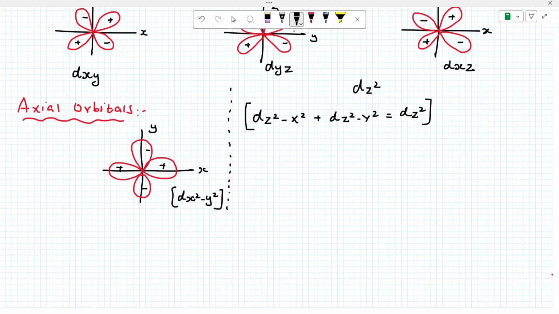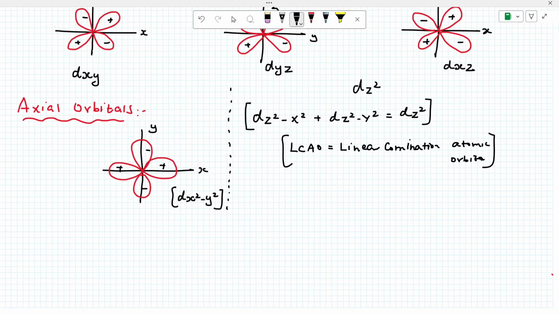That is called linear combination of atomic orbitals, LCAO. Now these two orbitals, dz square minus x square and dz square minus y square, overlap and form dz square.